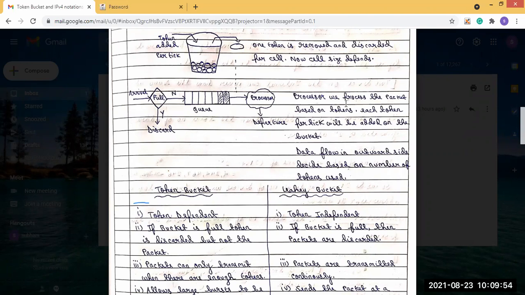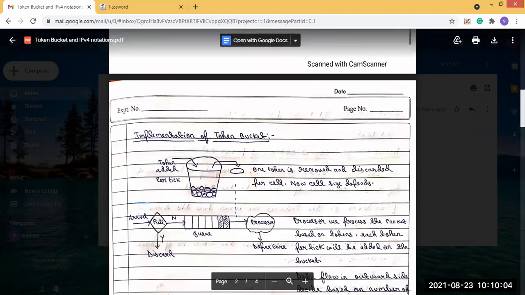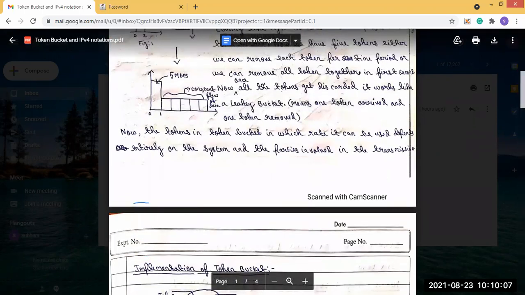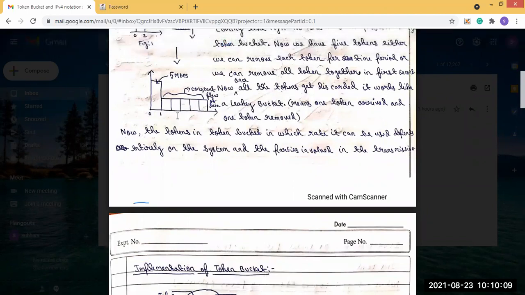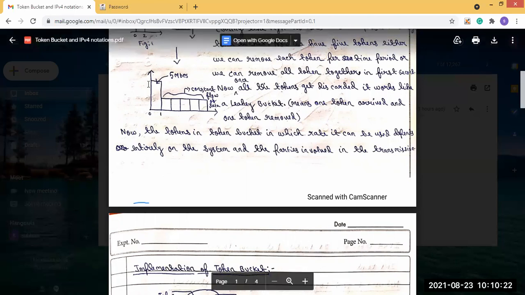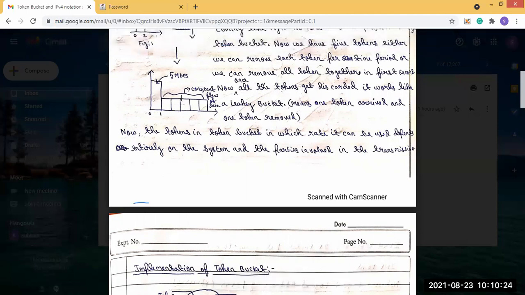Now, the token bucket allows large bursts to be sent at a faster rate. If you see in this example of the token bucket, what we have done is remove all the tokens at a time. That means all 5 tokens were removed from the bucket at a time. So you see a burst flow of data, and after it is completed, it will work like a leaky bucket algorithm with a constant flow of data.